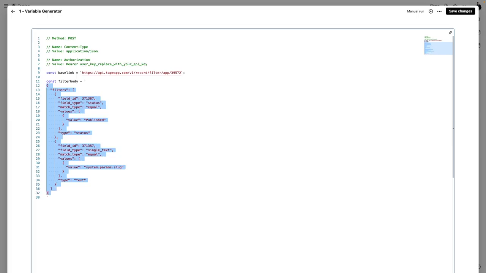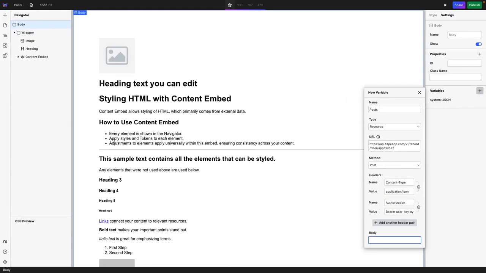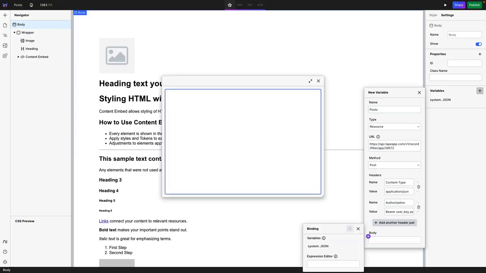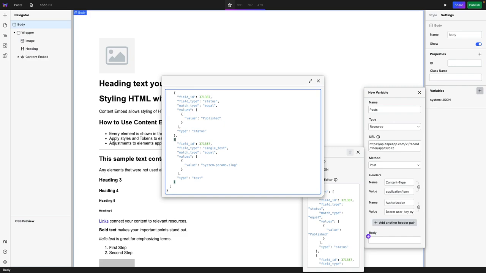I'm going to copy this, and I'm going to go back to Webstudio. And in here, you've got two options. So the option to add this, you're going to click the purple button, and you're going to go to the expression editor, and you're going to paste it over here. And now I've got the status field set to publish and the URL slug as the value.